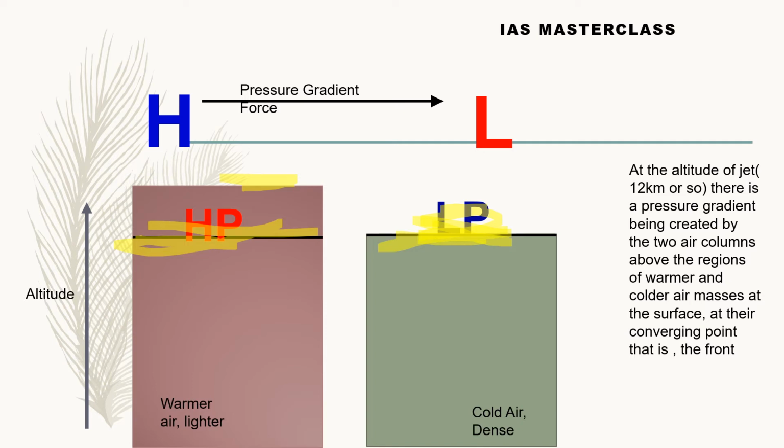Now, if you ask me what is the altitude of the jet, is it the same everywhere? No, because the height of the troposphere itself changes. It is maximum at the equator and minimum at the poles.